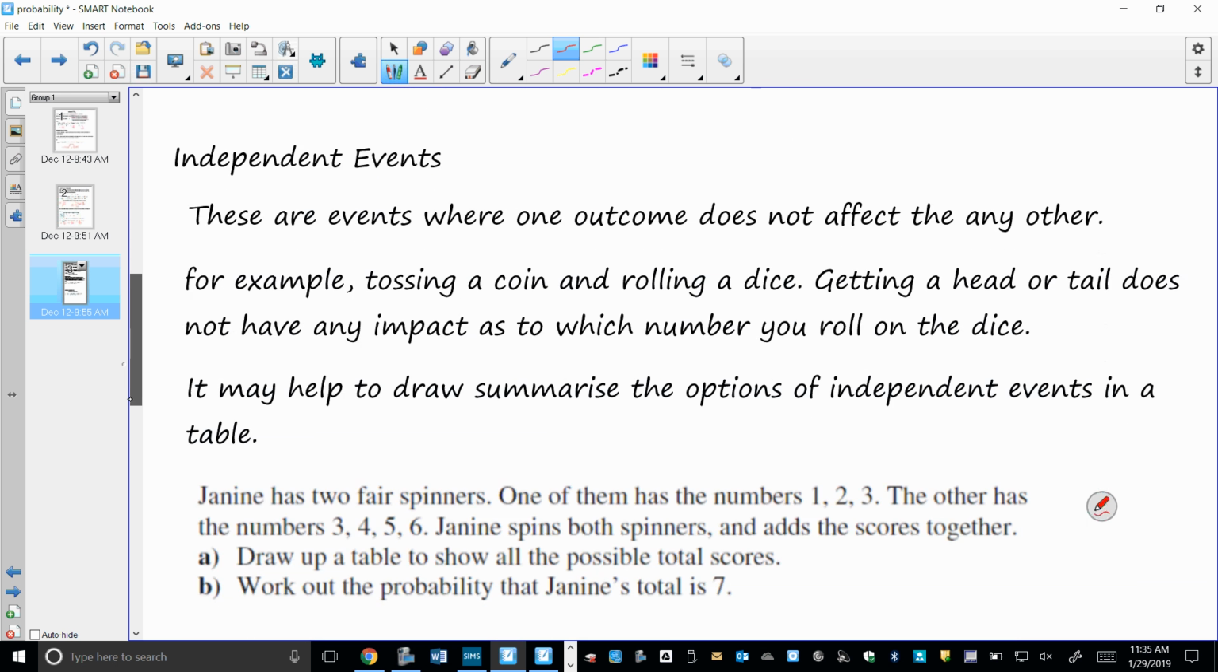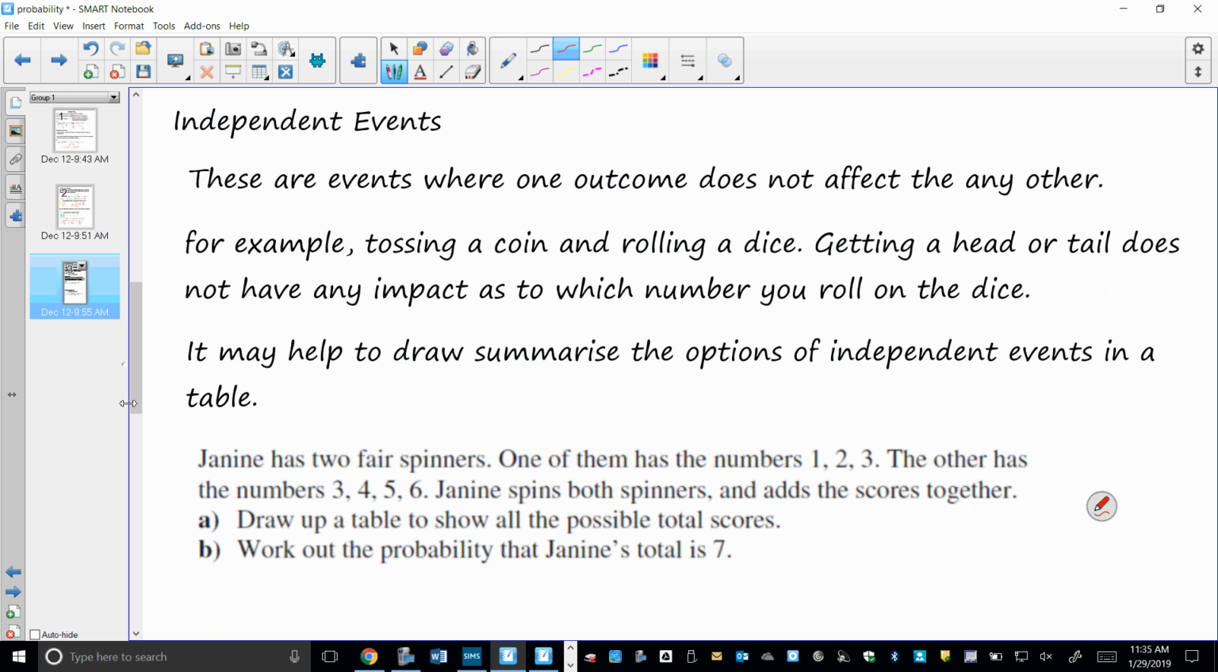Independent events are events where one outcome does not affect any other. They are totally independent of each other. So, for example, tossing a coin and rolling a dice, getting a head or tail on the coin does not have any impact as to which number you roll on the dice. So they're independent events.